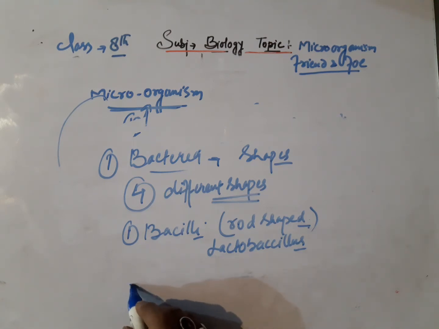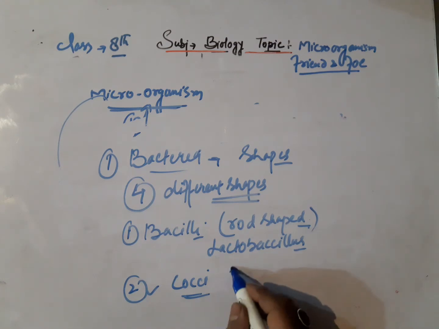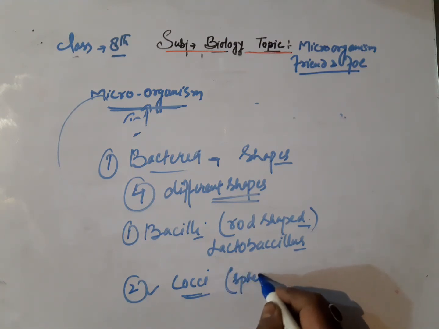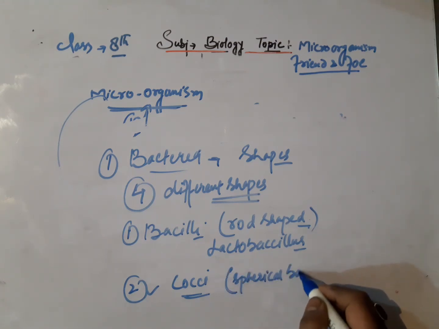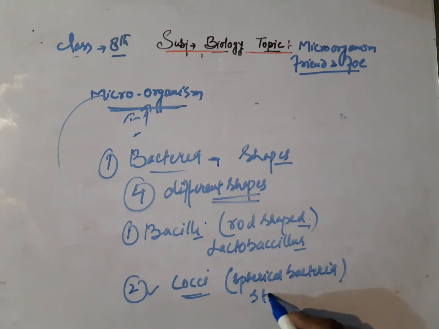And the second one is cocci. They are spherical bacteria. An example is streptococcus.